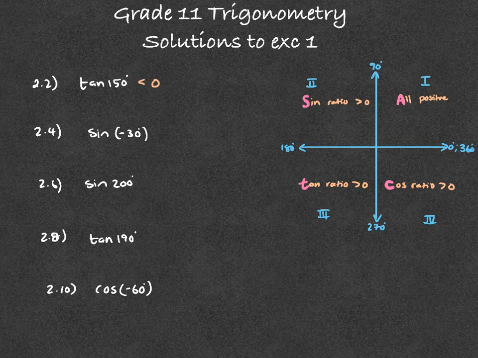Sine minus 30. Minus 30 is in the last quadrant. Who's positive in the last quadrant? Cos is positive, therefore sine will have a negative ratio.